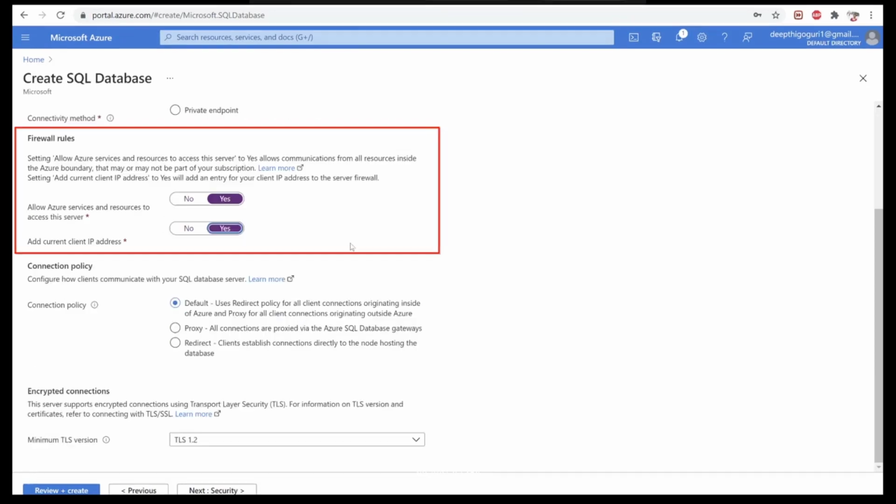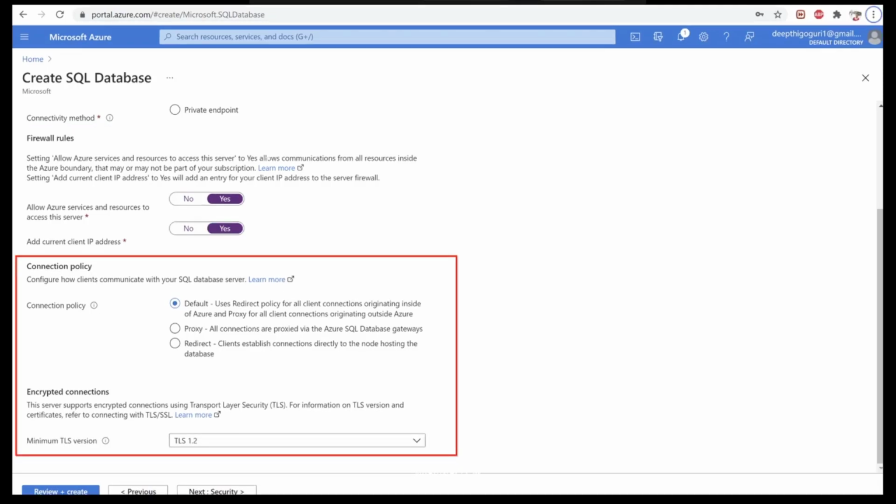And if you go to the firewall rules, this is the important section. For my demo, I want to add my client IP address so that I can connect by using my local management studio as well. Adding the current IP address will give my local computer access to the Azure SQL database. So I'm pressing yes on it.